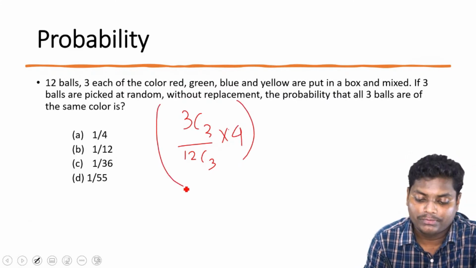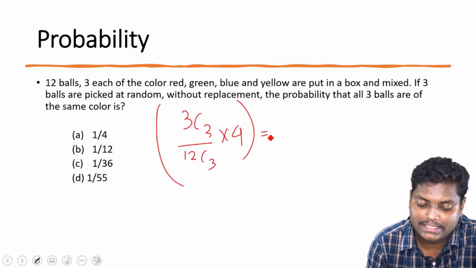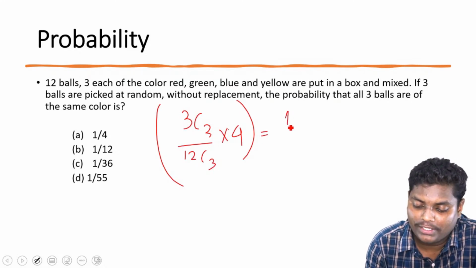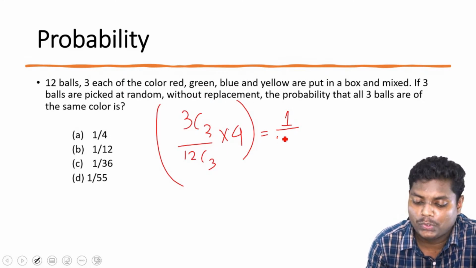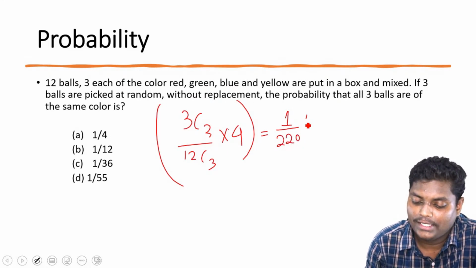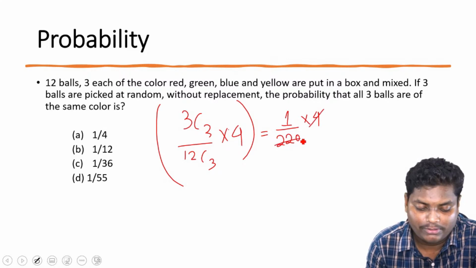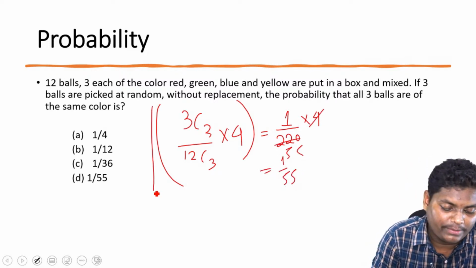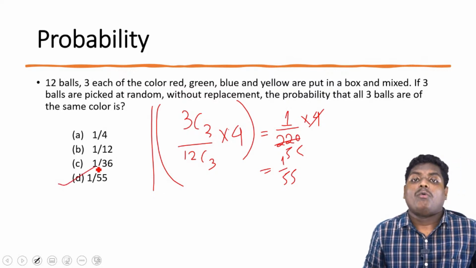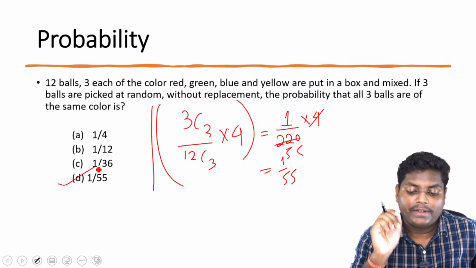And if you solve this, 3C3 will be 1, and 12C3 will be 220, into 4. So basically we'll be getting 1 by 55. So the probability is 1 by 55.